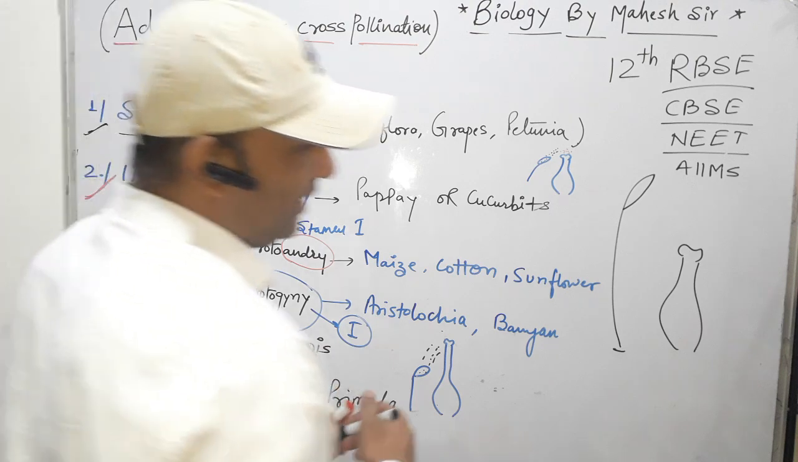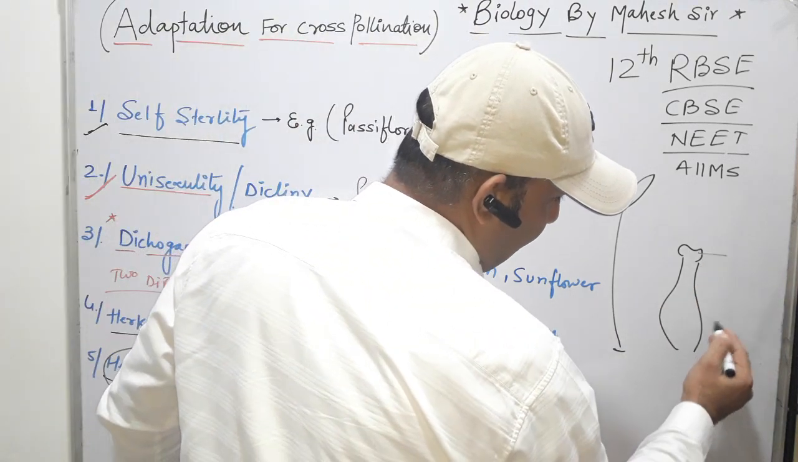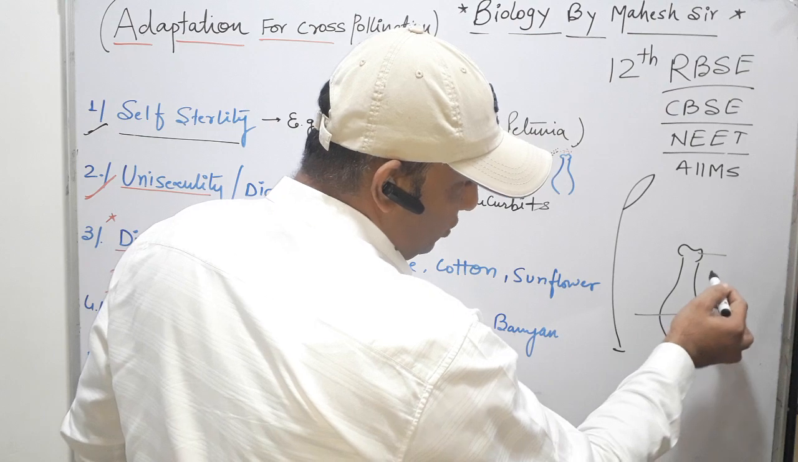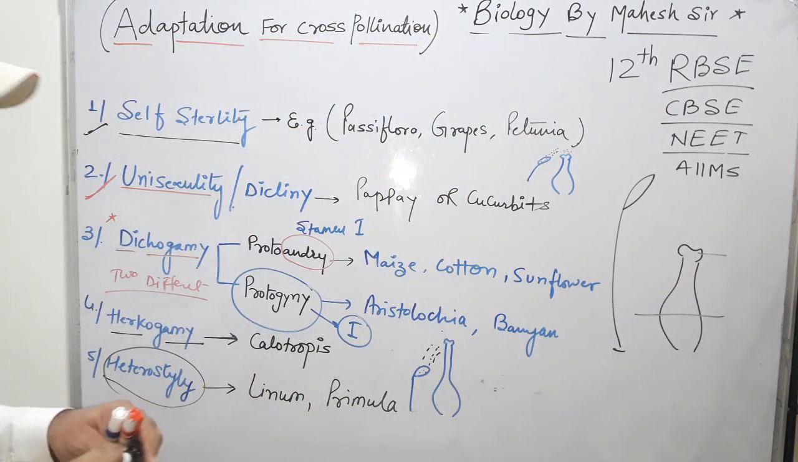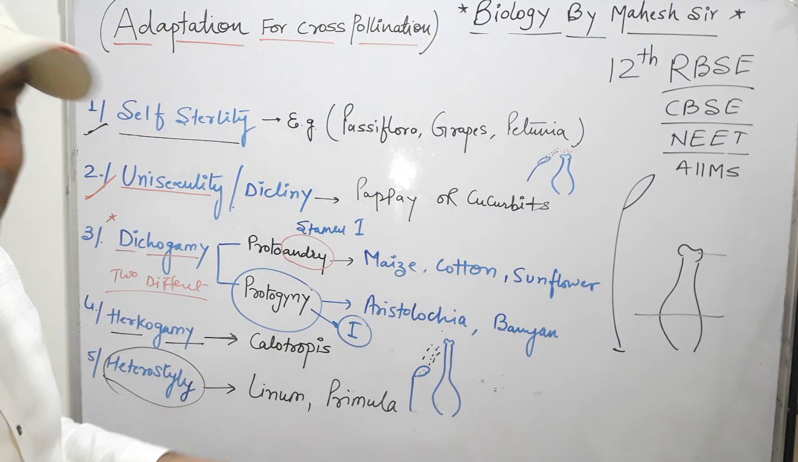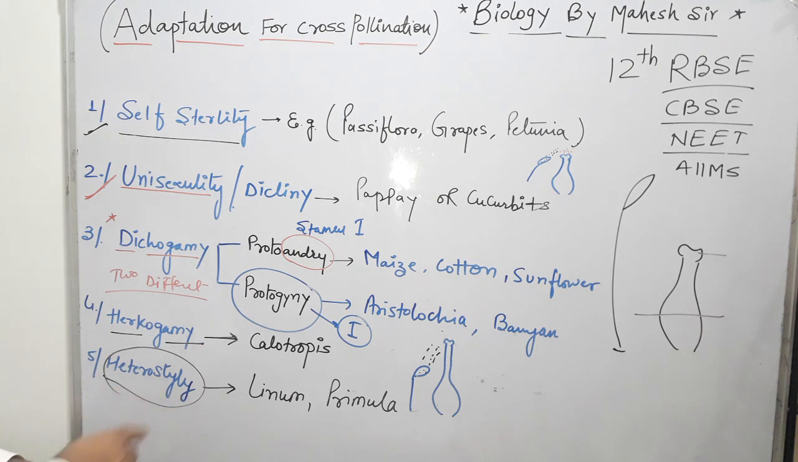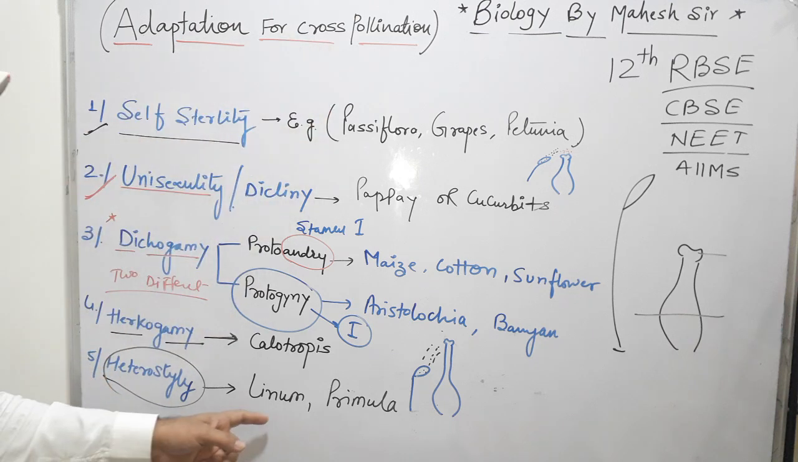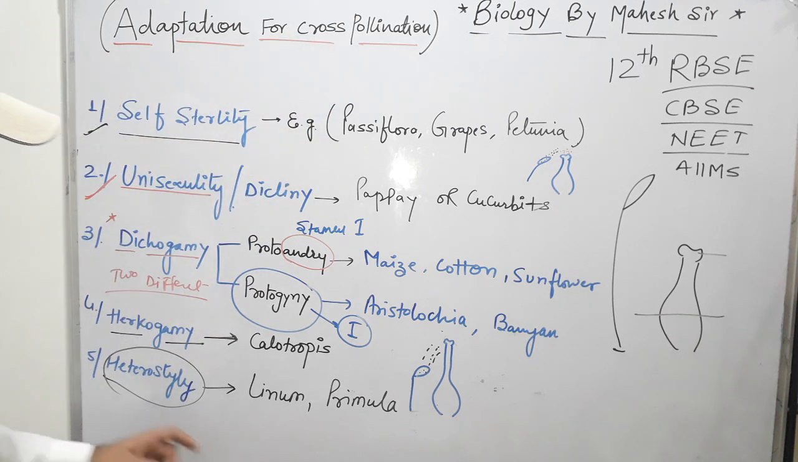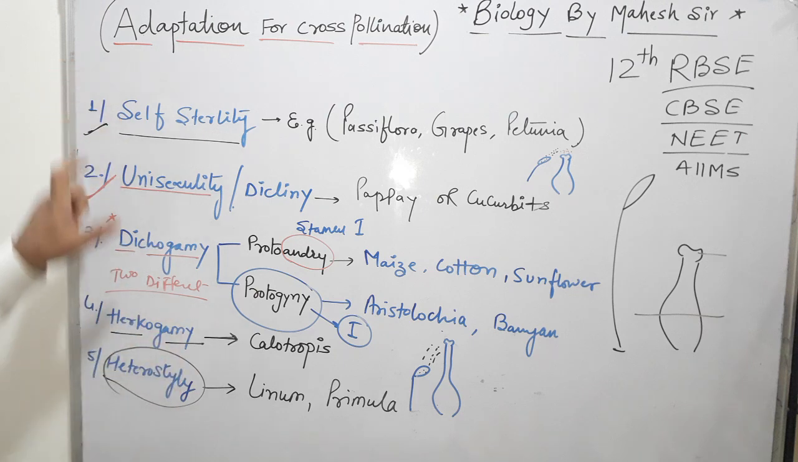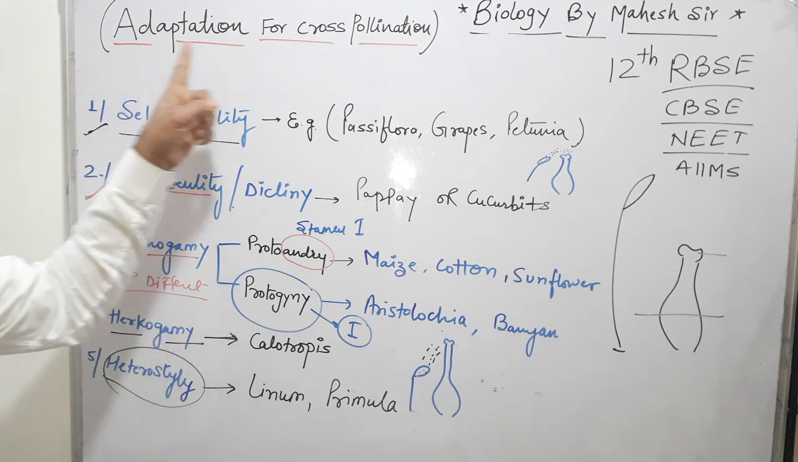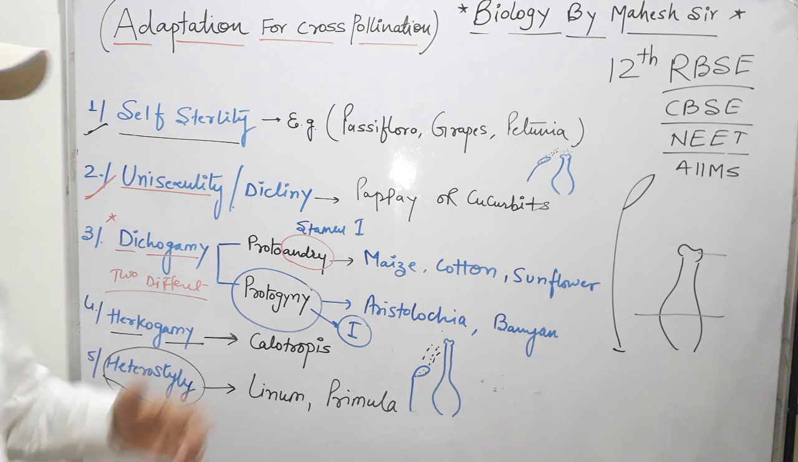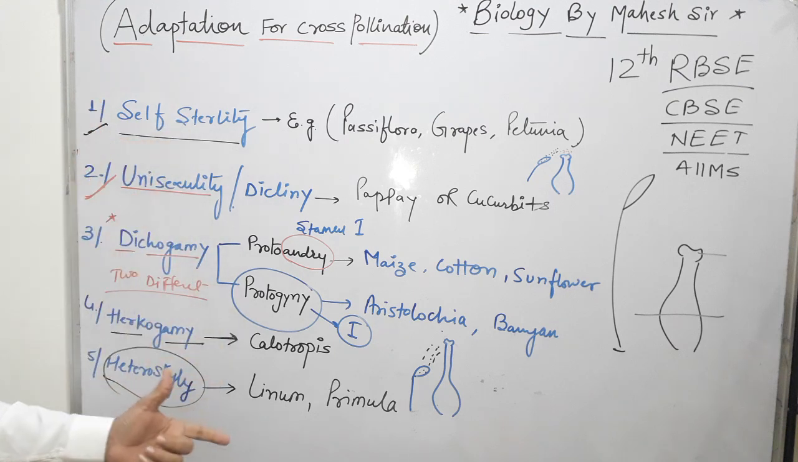The style is a long tube-like structure which starts from the stigma and ends before the ovary. Two different types of style in the same flower or in other flowers is called heterostyly. It also decreases the chance of self-pollination and increases the chance of cross-pollination. Linum and primula are examples of heterostyly. So these are the five terms related to adaptation for cross-pollination.